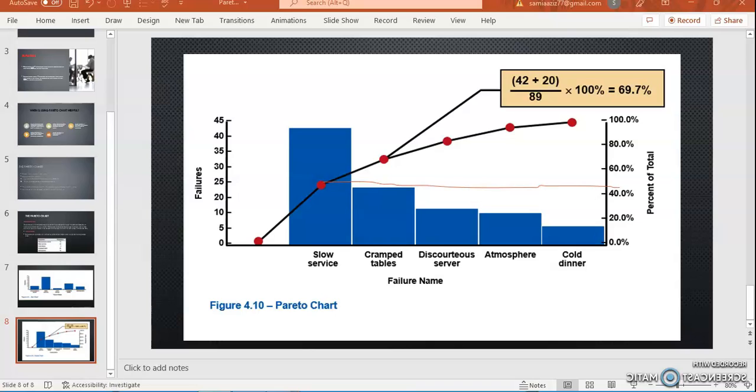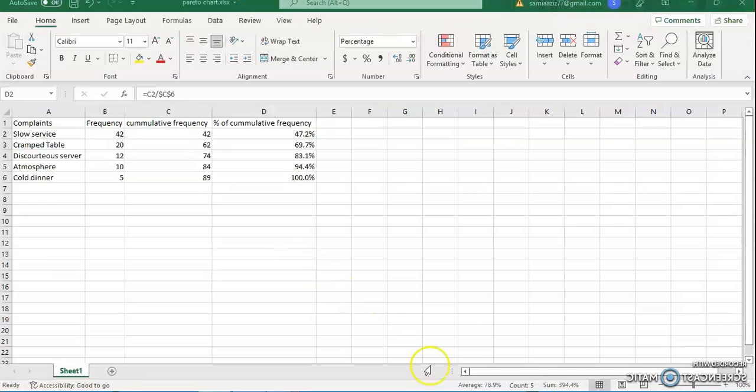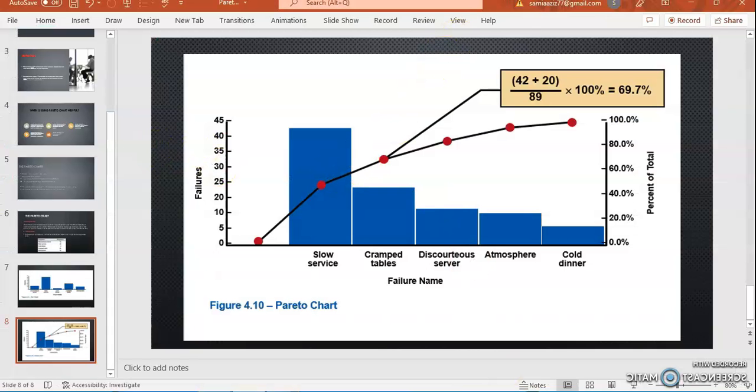The other one from the Excel, if we see, is 69.7%. So look at the other one, it is 69.7%. So let's try to reach and make a line at approximately 69.7%.